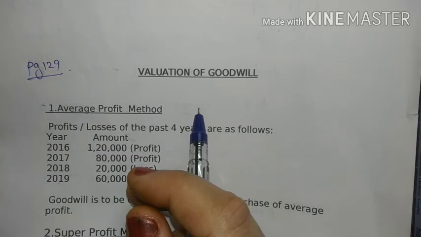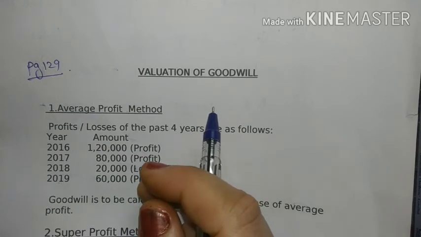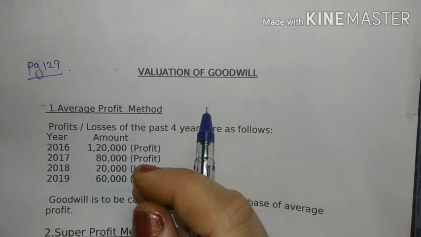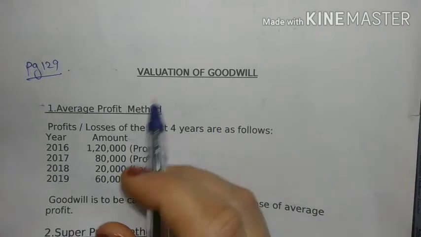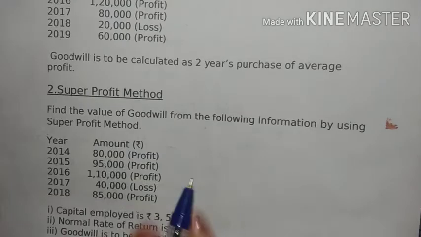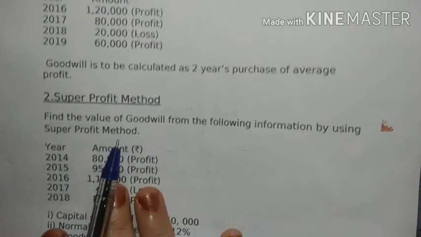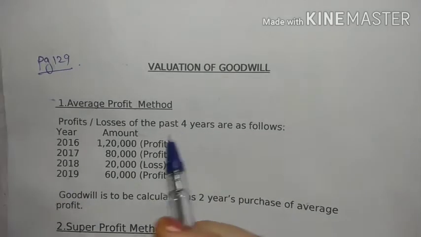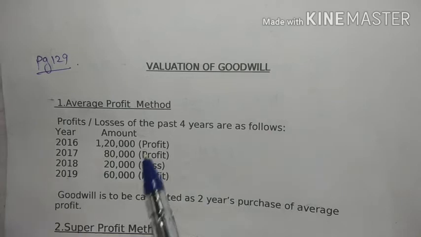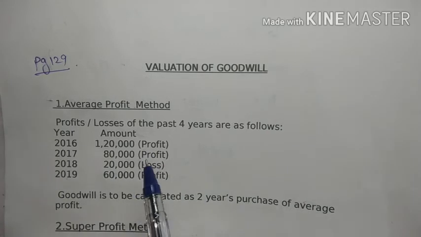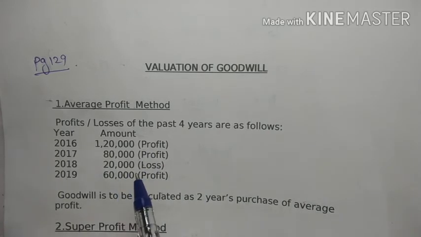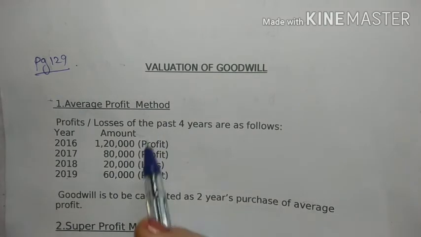So there are various methods of valuation of goodwill, but in 12th standard you are having two main methods. One is the average profit method and other is the super profit method. Valuation of goodwill means to calculate the amount of goodwill. How much goodwill, what amount of goodwill the new partner will bring in the business. So first we will start with the average profit method.